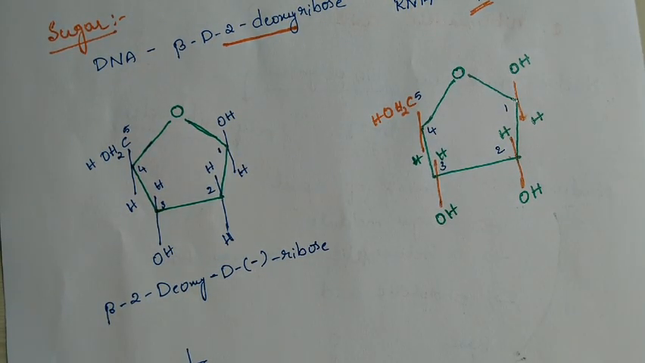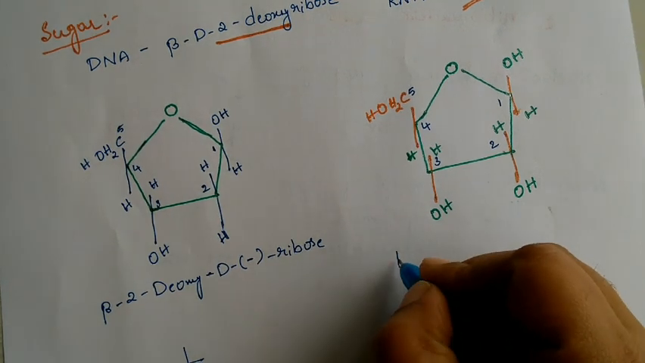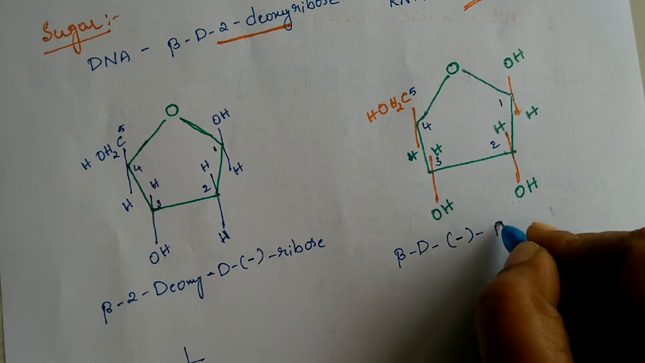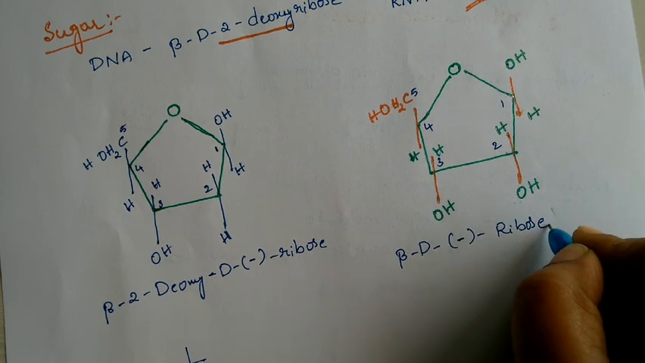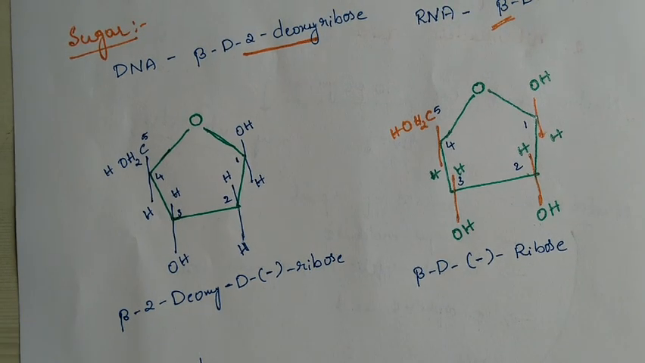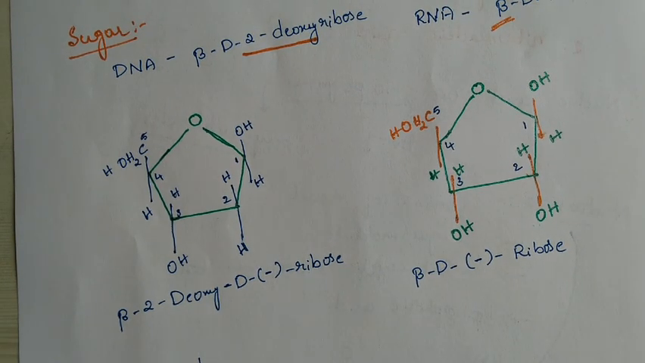So we can write the name of that compound. So it is beta D minus ribose. Both are levorotatory. This is about the sugars. So pentose sugar, these are the structures.